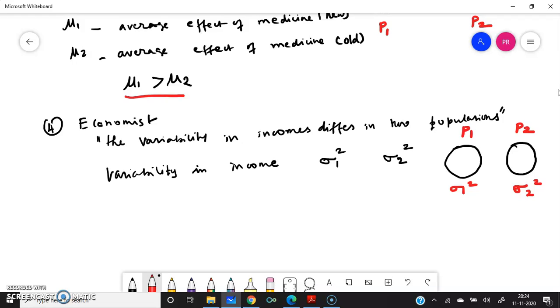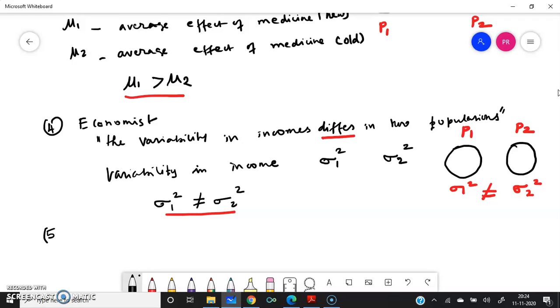They differ. What is given here is they differ. Means they are different. Are they equal? No, they are not equal. Okay, we will write symbolically. Symbolically it is denoted as sigma 1 square is not equal to sigma 2 square, right? Their variability in income differs.